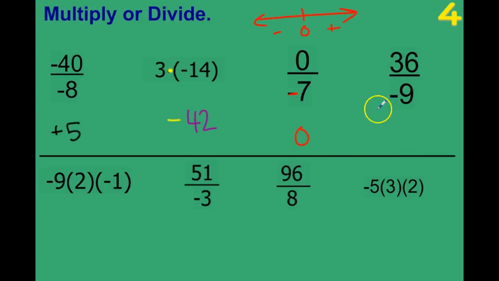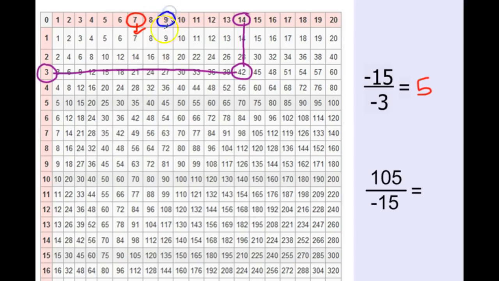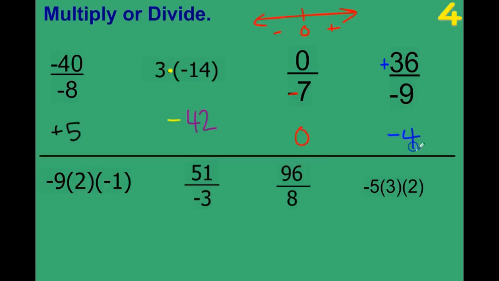Last one on the top, different signs. We have positive and negative. They don't get along, happy and grumpy, so we're going to end up with a negative. We're going to find 9 and follow it to 36. So here's 9. 36 is right there. So our answer should be 4. So negative 4.